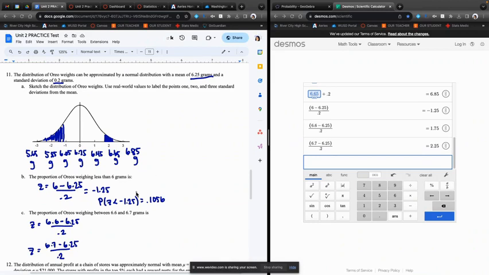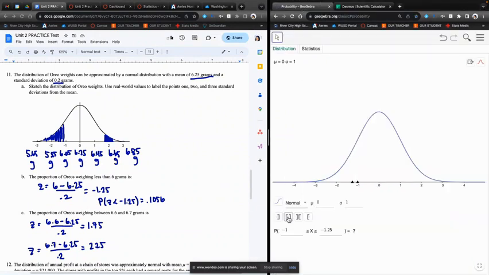2.25. So I have my two z-scores, 1.75 and 2.25. And now we are going to go to our probability, and we're looking for between. So we're going to select this one, and we're going to type in our two z-scores, 1.75, 2.25.